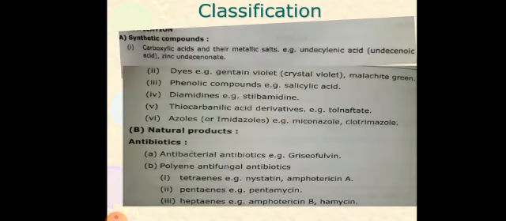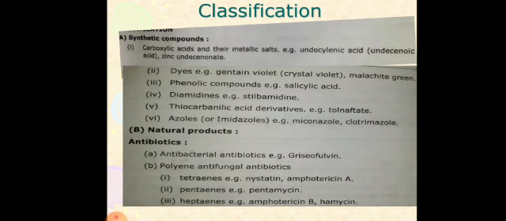Next we will see the classification of antifungal agents. In that, first we will see the synthetic compounds, second one is the natural products. First is the synthetic compounds. In that, first we will see the carboxylic acid and their metallic salts. The examples given are undecylenic acid, that is also called undecenoic acid, and next one is zinc undecenoate.